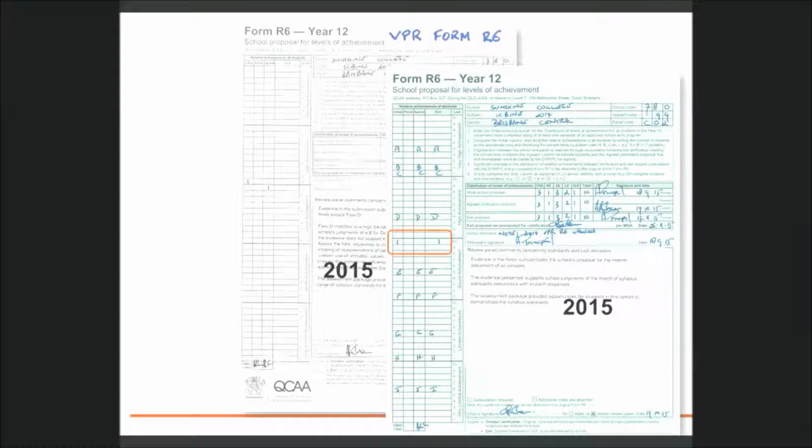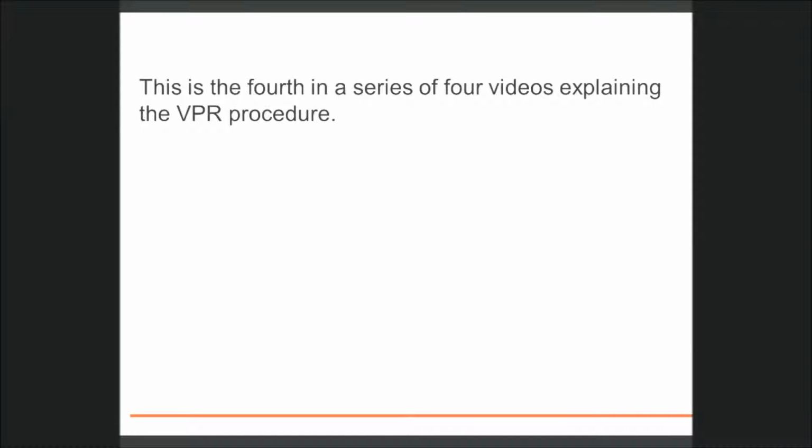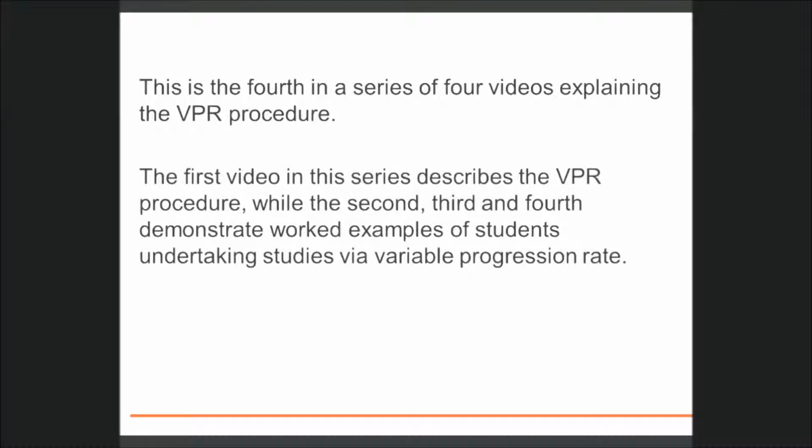And in 2015, the VPR student appears on the Form R6 but is not subject to any further moderation advice. This is the fourth in a series of 4 videos explaining the VPR procedure. The first video in this series describes the VPR procedure, while the second, third, and fourth videos demonstrate worked examples of students undertaking studies through a variable progression rate.